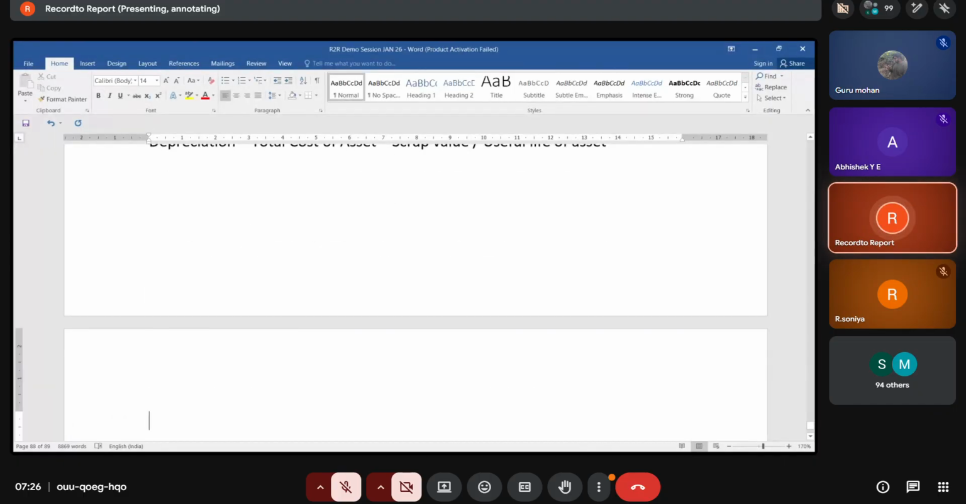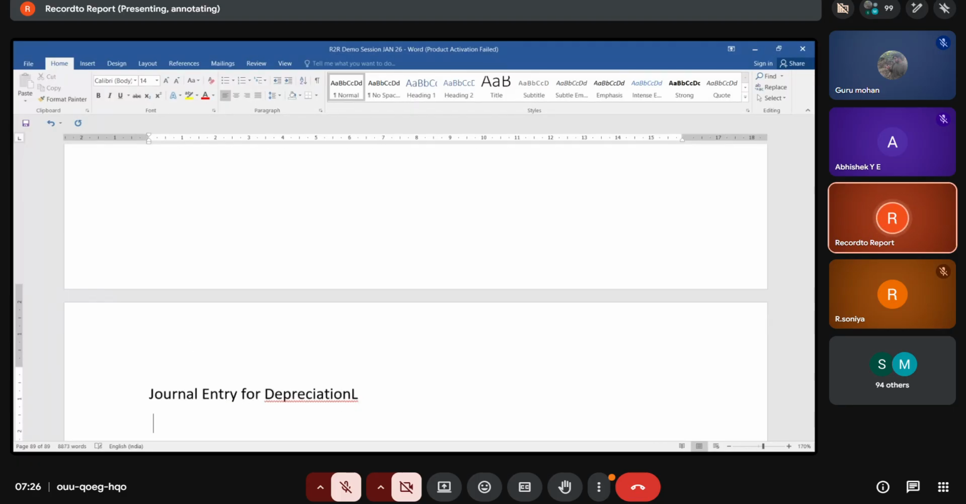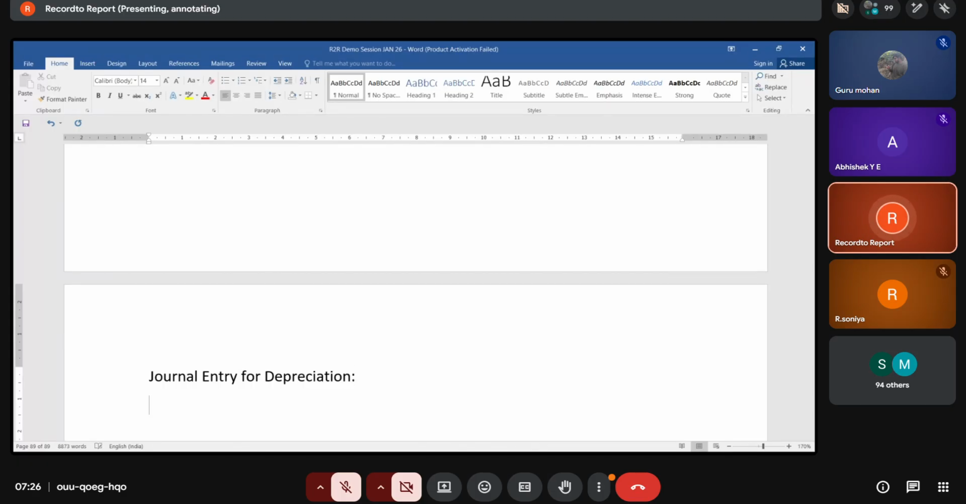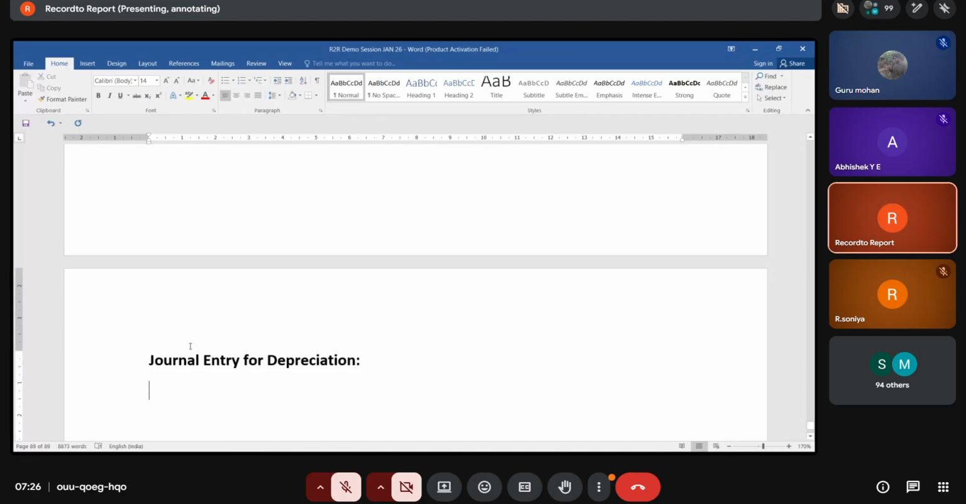So what is the journal entry for depreciation? Depreciation will be posted in two ways. When we studied, we posted depreciation account debit to asset account. Is it correct?